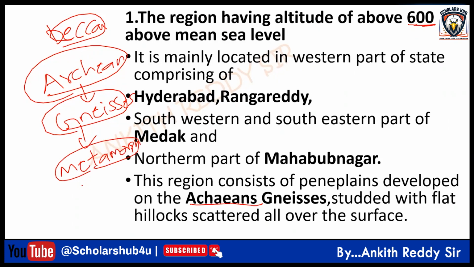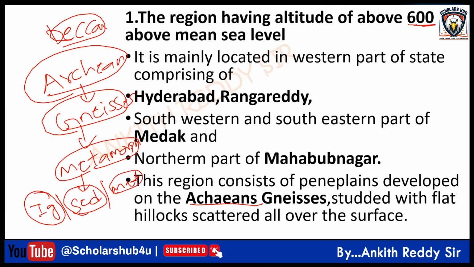How many types of rocks do we have? Igneous, sedimentary, and metamorphic. The rocks formed by the solidification of lava are igneous rocks. The rocks formed by the sedimentation or lithification of sediments like sand, gravel, clay are called sedimentary rocks.